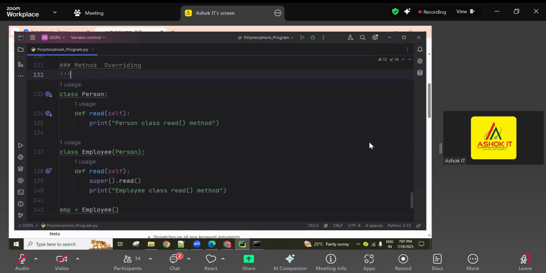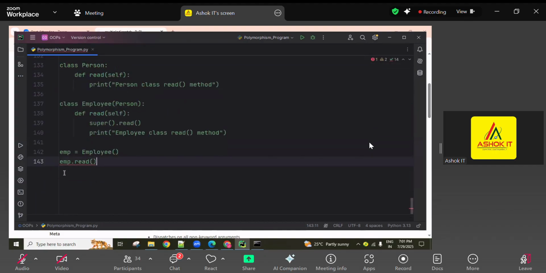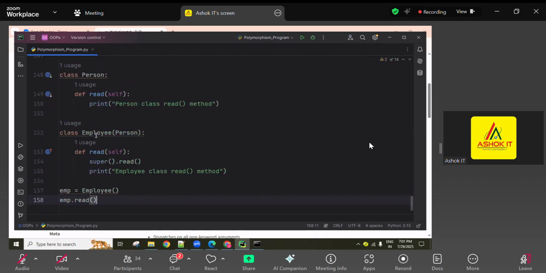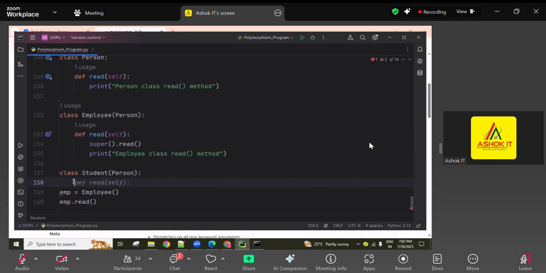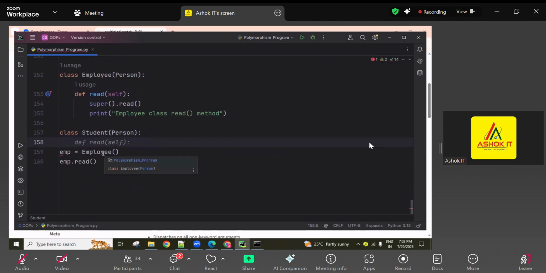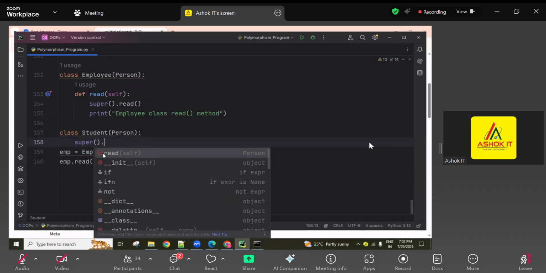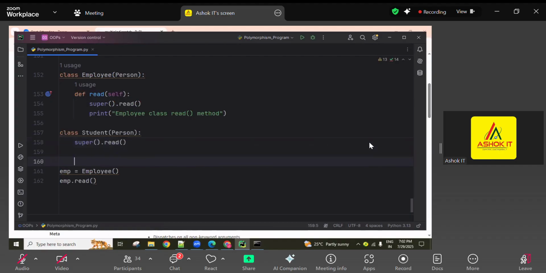For example, you can see in this program, again I'm explaining. Person is one class, employee is one class, and one more class, class student. Student is also inheriting from the person only. Okay, so now here super dot read method, I'm just calling super dot read method only.